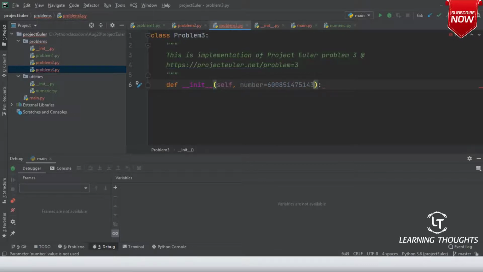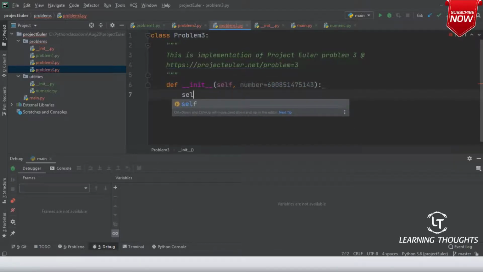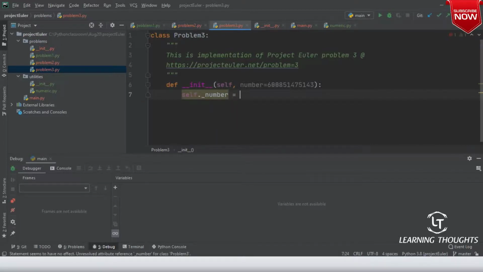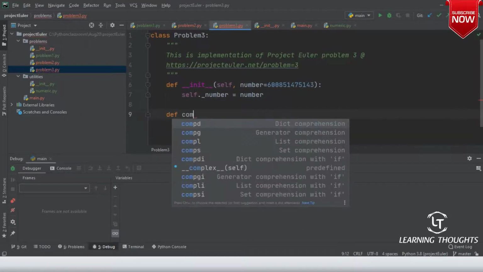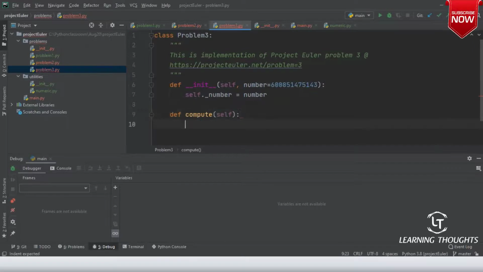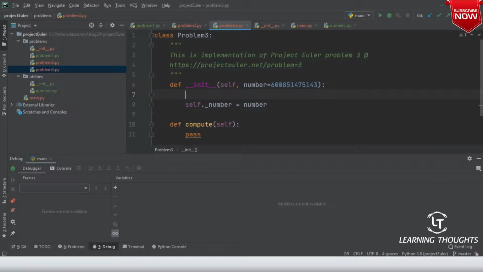By default, I'm passing whatever number has been passed to it. So self._number is equal to number. Now I will define compute of self. Here also let me write pass and let me write the documentation.